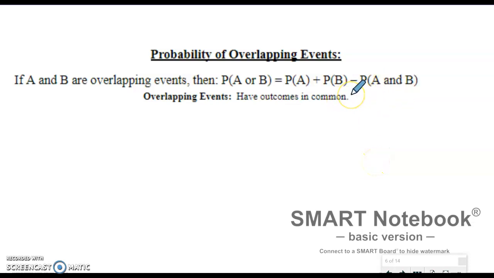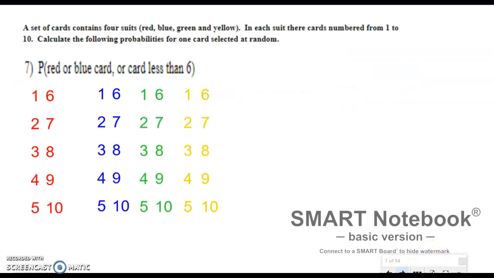Now after that, we talked about overlapping events. These are events where both A and B can happen at the same time. So what happens is we take the probability of A plus the probability of B and subtract the probability of A and B. So we're looking at this scenario. This is number 3 on that puzzle, in which we're trying to find the probability of a red or blue card, or a card less than 6, happening.